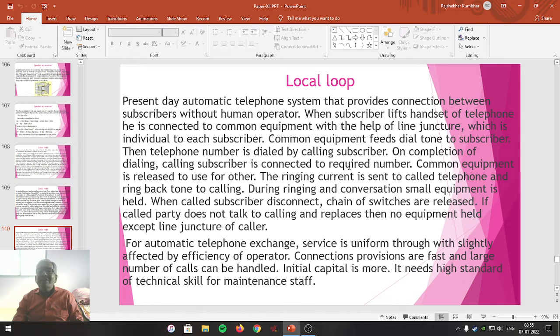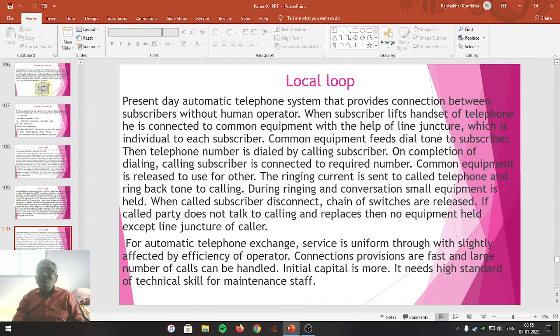During the ringing, current is sent to the called telephone and ringback tone is sent to the calling telephone. When the common equipment is disconnected, the ring tone is generated in the telephone exchange and given to the called subscriber. Ringback tone is given to the calling subscriber, so that the calling subscriber recognizes that he is being connected with the called subscriber.